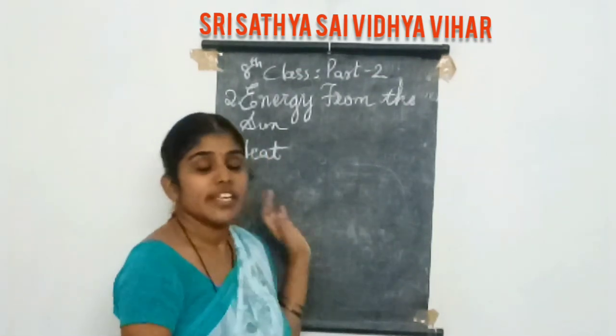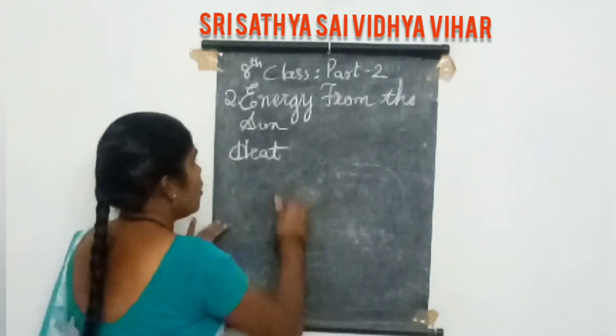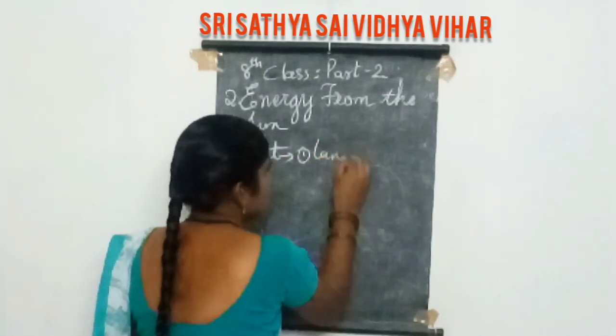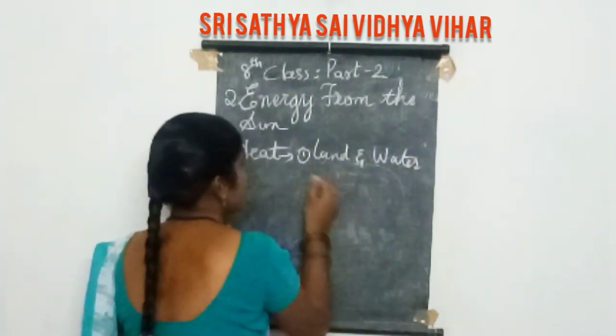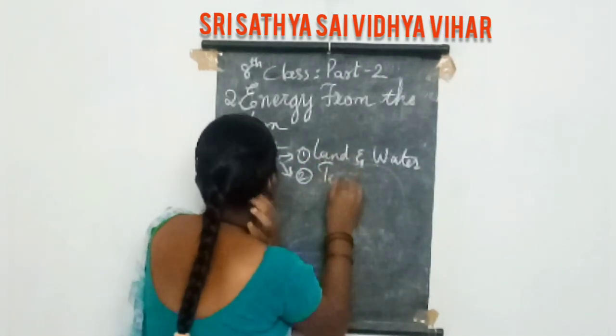Heat balance. In the heat, first of all, we have to discuss three points. One is land and water. Second is temperature.